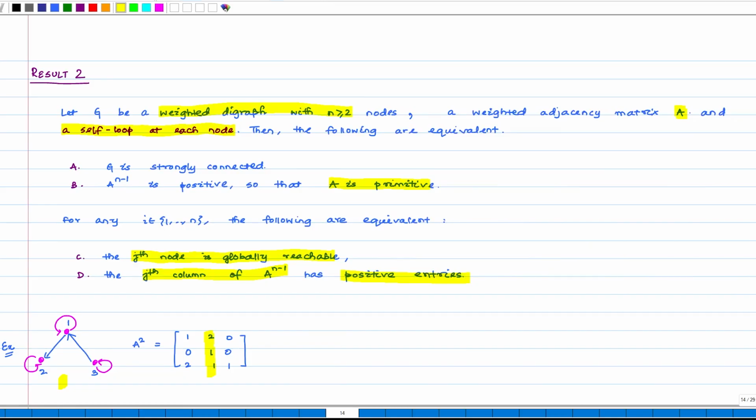So, we will conclude with this. In tomorrow's lecture, we will look at some spectral properties that are associated with the matrix A.